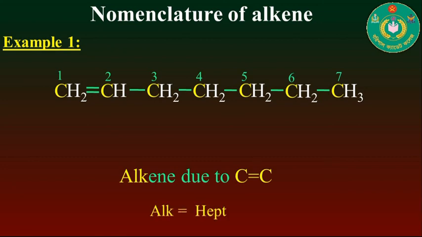So the value of alk will be hept, and the IUPAC name will be hept-1-ene. Here hept is the root and 1-ene will be the suffix. This compound contains no side chain, that's why it contains only root and suffix. So the name of this compound will be hept-1-ene.